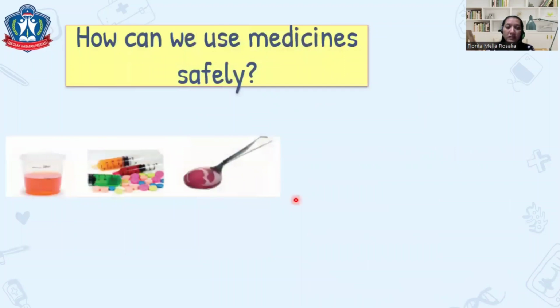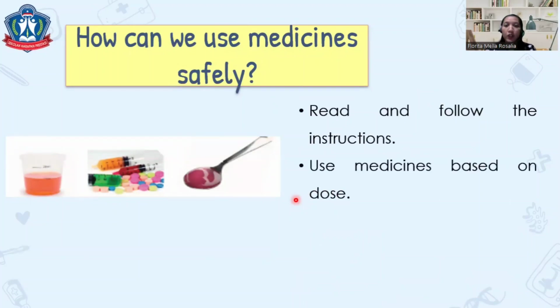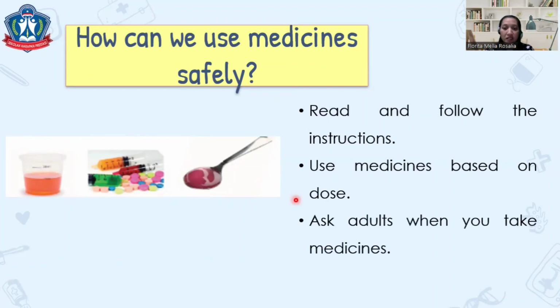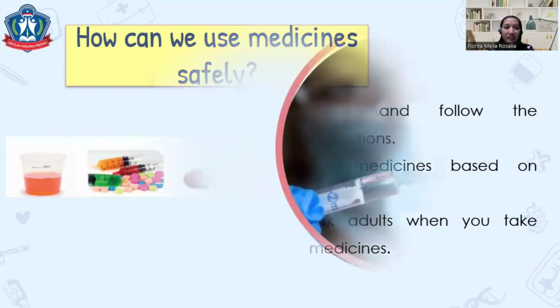How can we use medicine safely? Here are the tips for you. First, read and follow the instructions. Use medicines based on the dose. As adults, when you take medicines, be careful, friends.